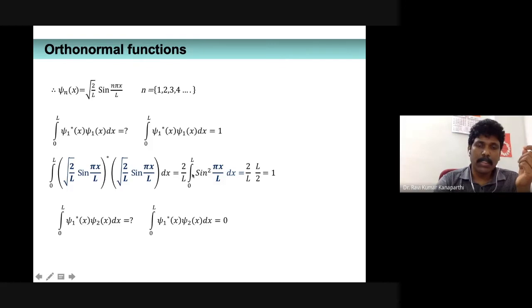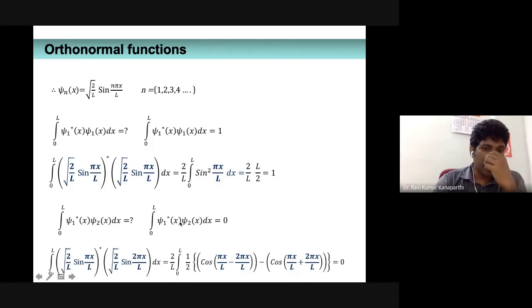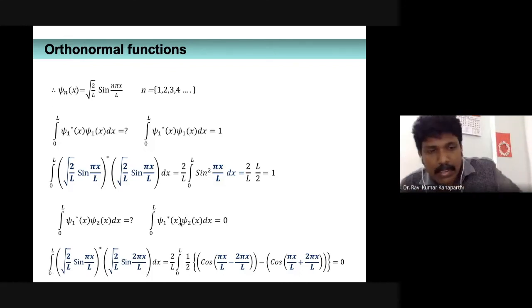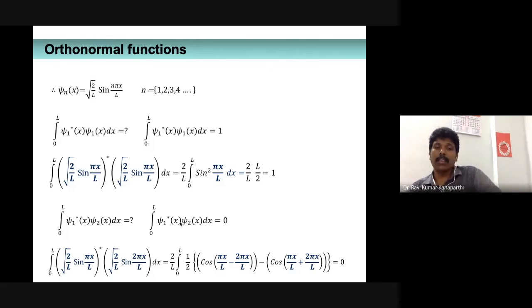So 2 by L is there already from the normalization constant, and multiplied by L by 2. So this is going to be 1. Okay, this is straightforward. Similarly, you can evaluate the cross terms. Those are like the integral of square root of 2 by L sin(pi x by L) star times square root of 2 by L sin(2 pi x by L) dx. This is the integral that you have to evaluate.